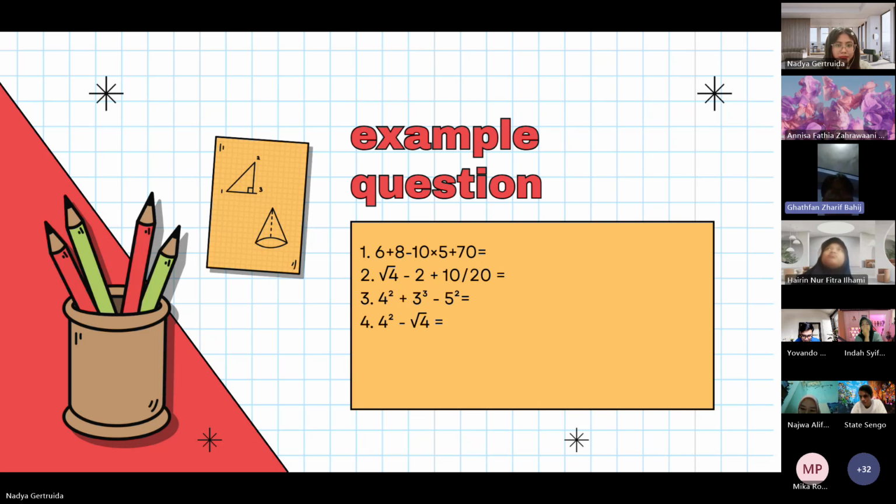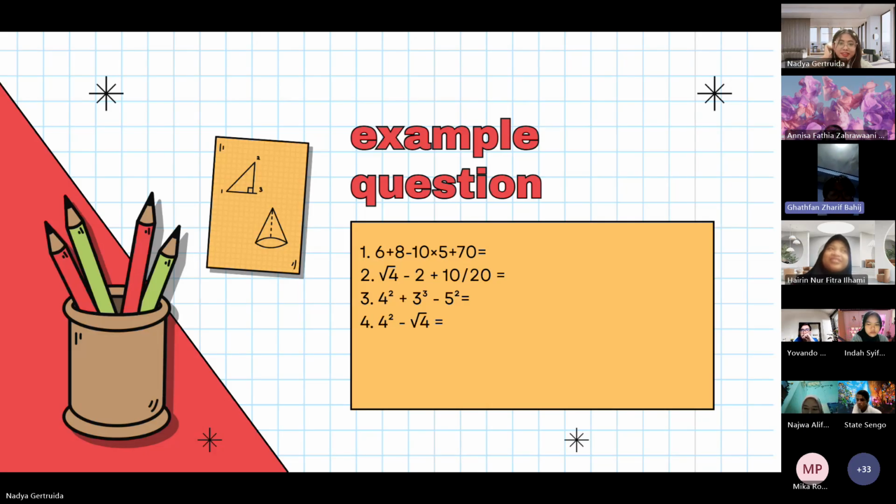Example question. You have previously learned about multiplication, addition, difference, and division. How do we pronounce it if we have a question like this? Number 1, you pronounce the multiplication first. 10 multiplied by 5 and the product is subtracted from the sum of 6 added by 8, and the sum of 6 added by 8 is added by 70, and the sum is.